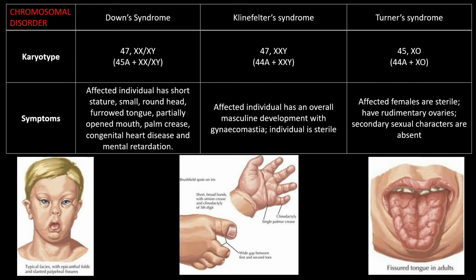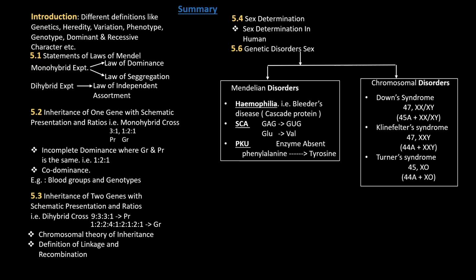So these are three syndromes: Down syndrome, Klinefelter syndrome, and Turner syndrome. They come under the chromosomal disorders. So here we have finished the chapter by studying sex determination in human, and the genetic disorders. In that we have studied Mendelian disorders and the chromosomal disorders. So under this genetics, if you concentrate on the main points, that is the summary.